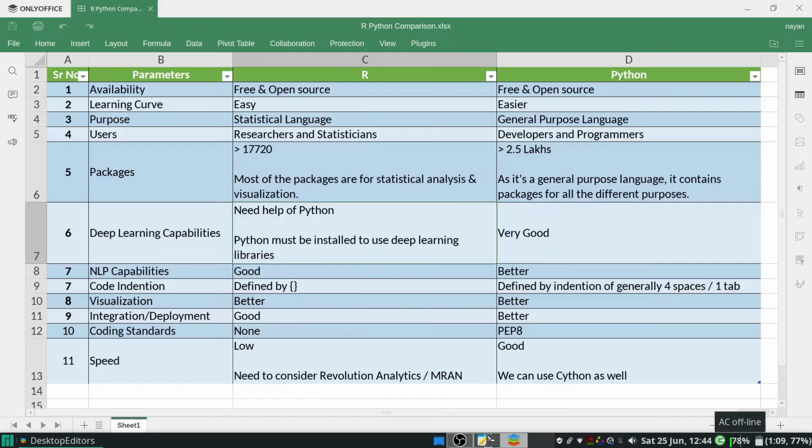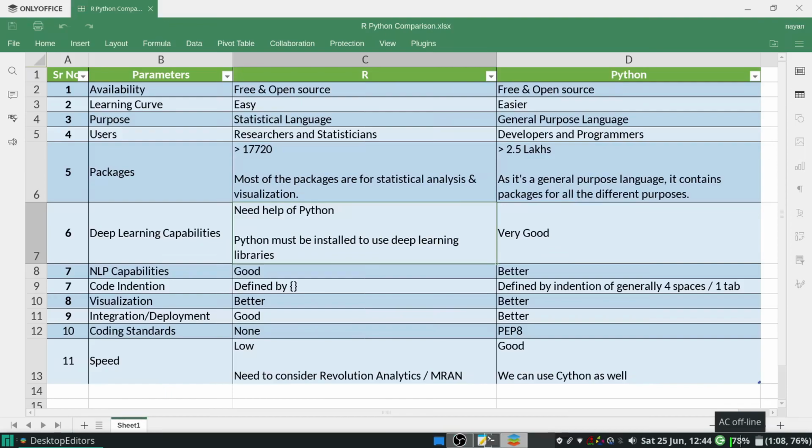Next is deep learning capabilities. For R, it is lacking in deep learning because it needs Python to be installed on the system to work with deep learning libraries. So Python is a must for deep learning capabilities in R, whereas in Python it is very good. You can use any deep learning packages like TensorFlow, Keras, PyTorch, anything with Python. NLP capabilities: again, Python is good compared to R.